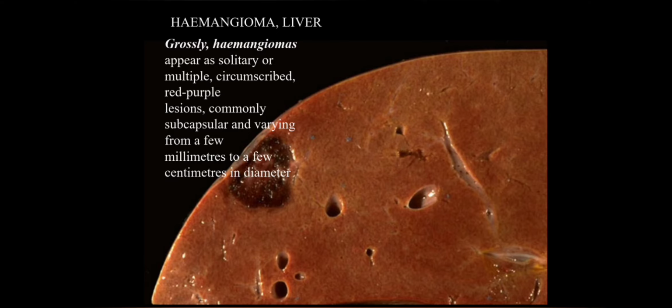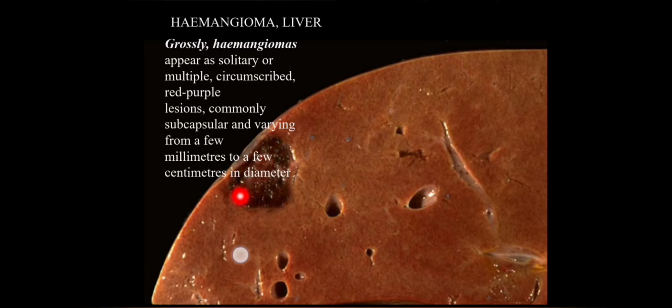Liver hemangioma is the commonest benign tumor of the liver. The majority of them are asymptomatic and are discovered accidentally. Rarely, a hemangioma may rupture into the peritoneal cavity. Grossly, a hemangioma appears as a solitary lesion, or sometimes multiple foci, and it is well circumscribed, red-purple in color. It is usually present just under the capsule. So this is the Glisson's capsule, and just under the capsule you can find the hemangioma. It might range from a few millimeters to a few centimeters in diameter.